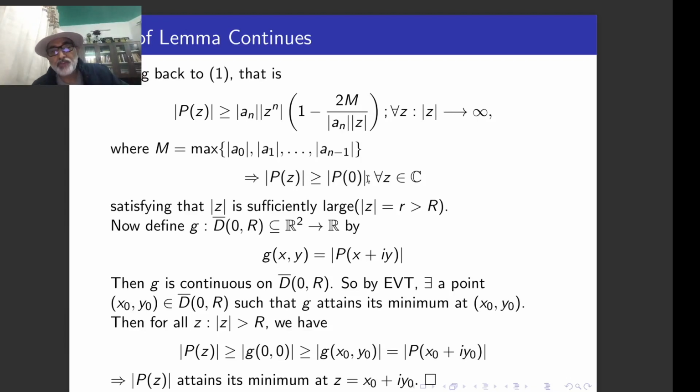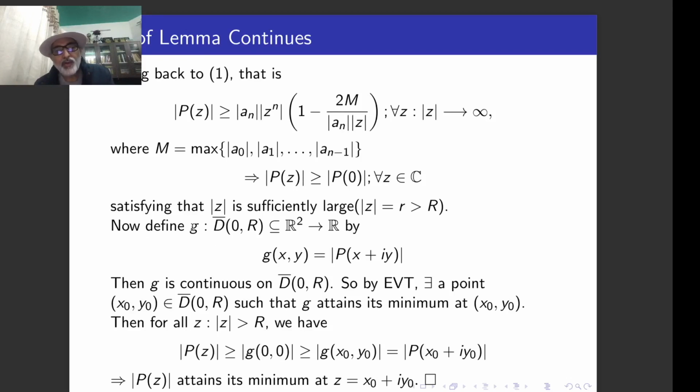By this expression we can say that when z belongs to C, this thing is greater than or equal to 0, satisfying that mod z is sufficiently large. Sufficiently large means when mod z is tending to infinity, then we know that this thing tends to infinity, so we can make it larger than any given positive number. So this is simple from the given estimate of these polynomials.